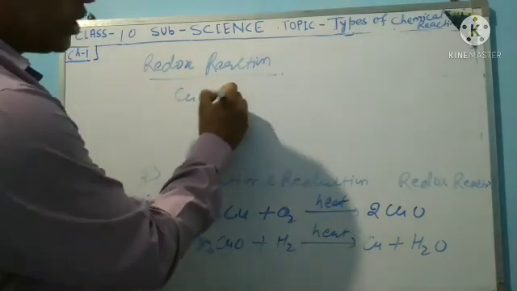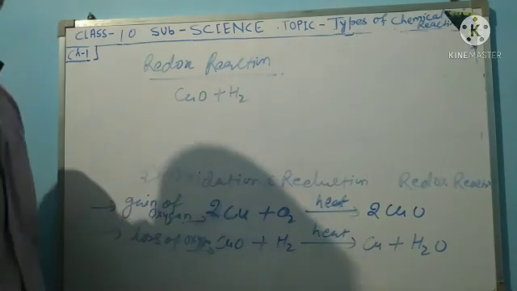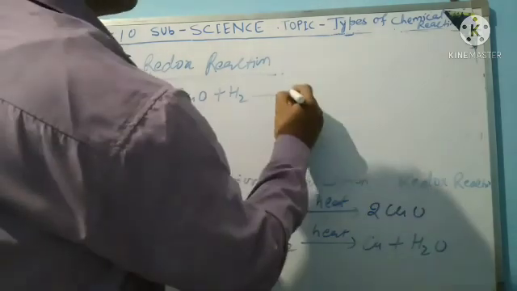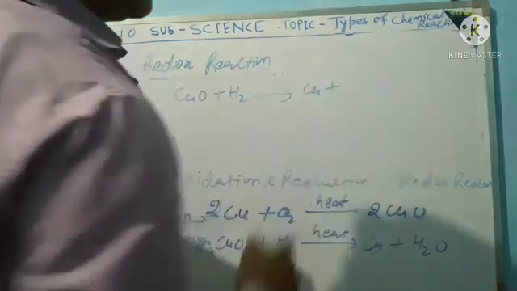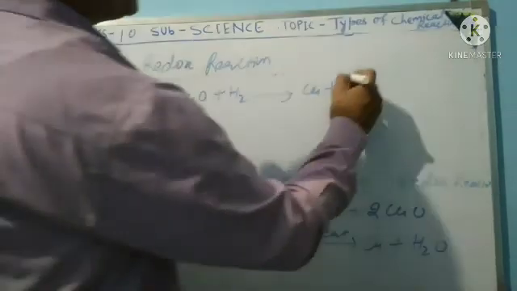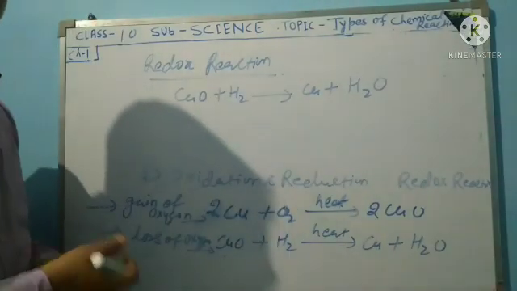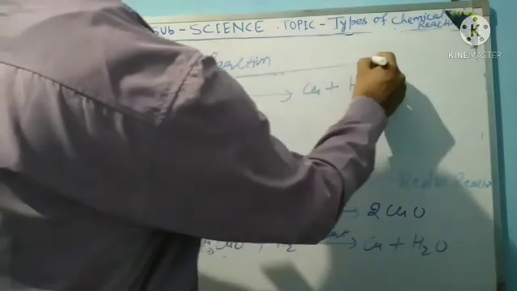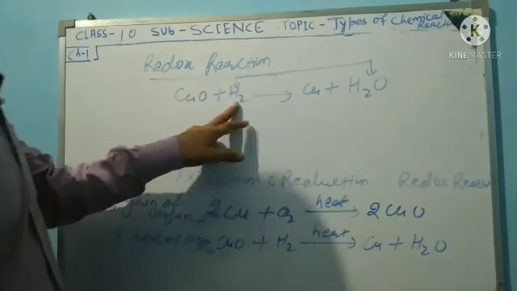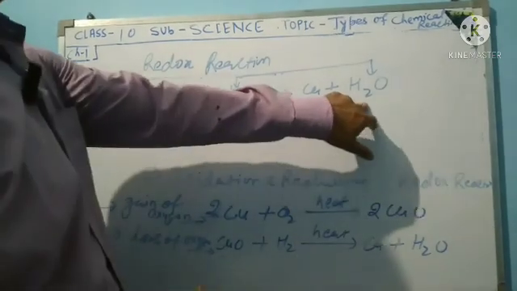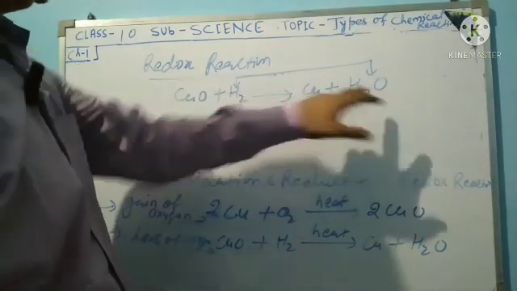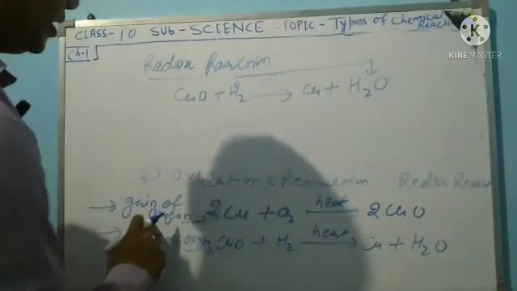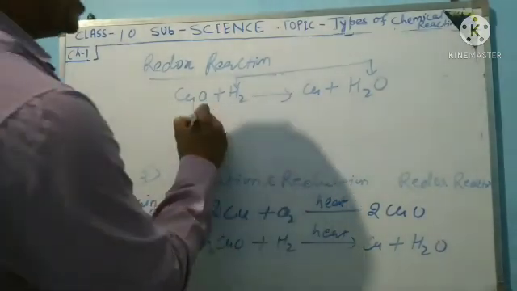CuO plus H2 forms Cu plus H2O. In that reaction, H2 gains oxygen to form H2O, which is oxidation, the gain of oxygen.